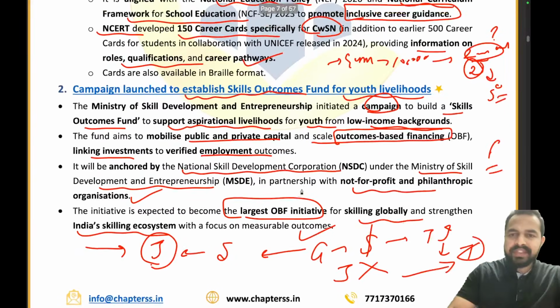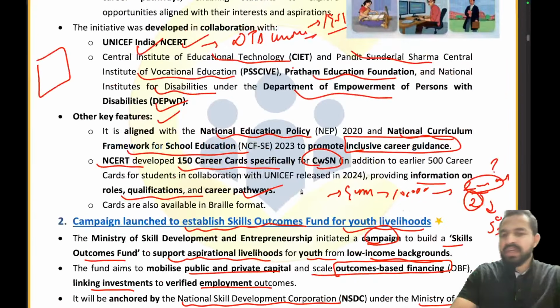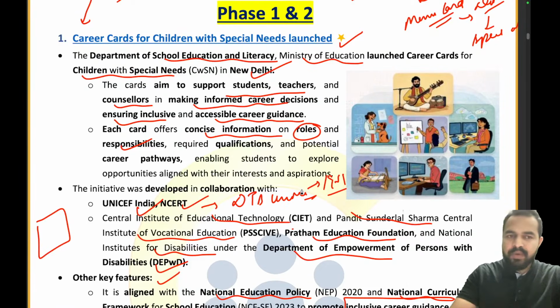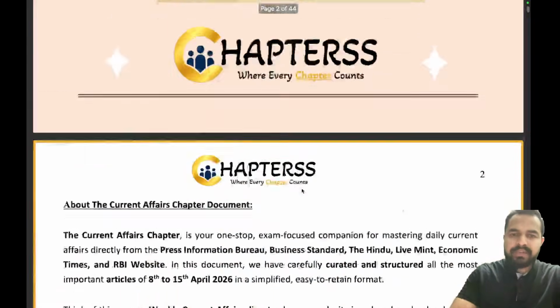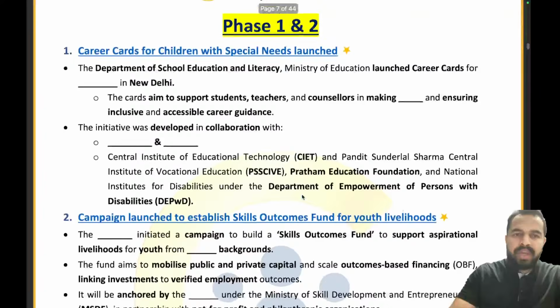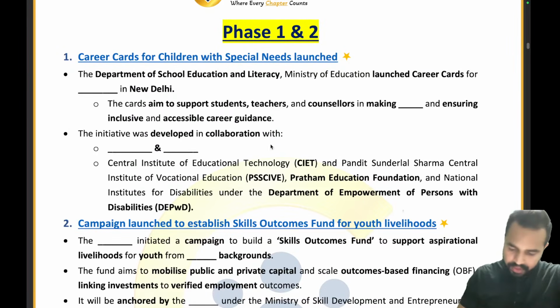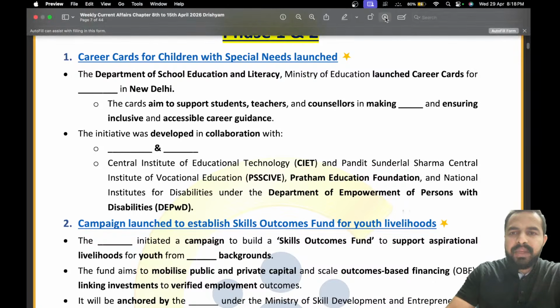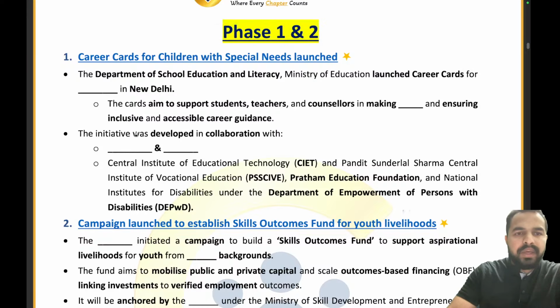If yes, now let's move ahead to the quick recall. Are you guys ready for the quick recall? Let's move ahead for the quick recall now. So guys, here is your Drishyam round PDF for this second week. Now here is the very first question. Career cards for children. Just give me a second. Let me turn on the annotations. Okay, now it is on.